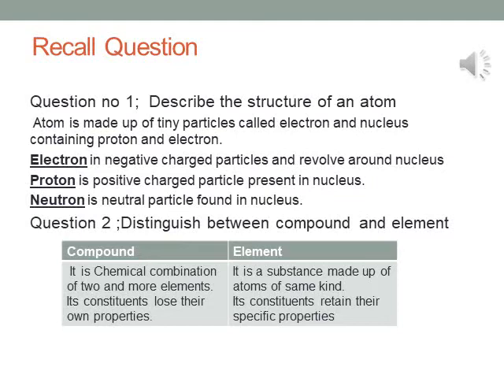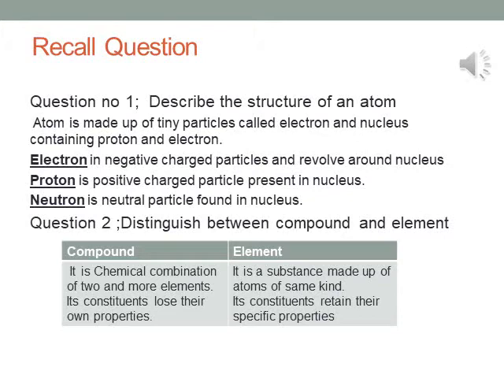Question number 1. Describe the structure of an atom. Atom is made up of tiny particles called electron and nucleus containing proton and neutron. Electron is a negative charge particle and revolves around the nucleus. Proton is positive charge particle present inside the nucleus. Neutron is a neutral particle found in the nucleus of an atom.